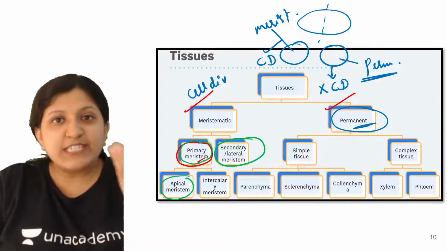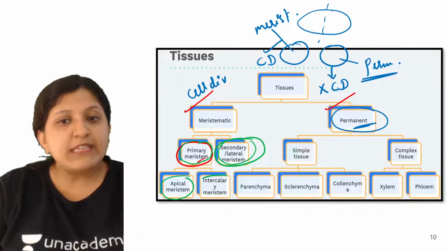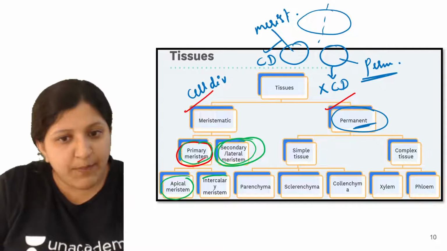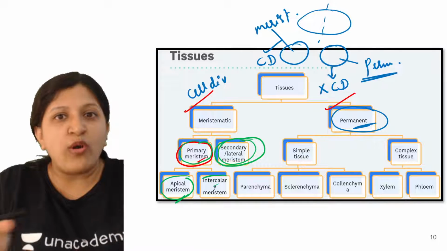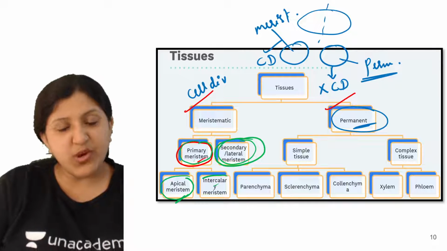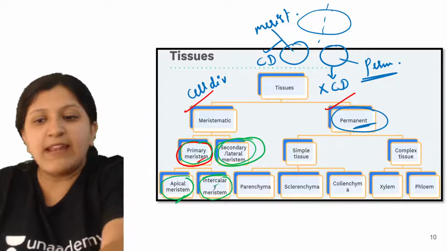The one formed second, later on, we call a secondary or lateral meristem. In the primary meristem, first the apical meristem will be there, and that itself will go on spreading and coming down, giving rise to a leaf structure or a bud structure. That we call the intercalary meristem.